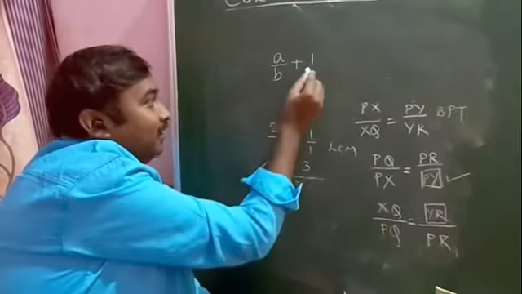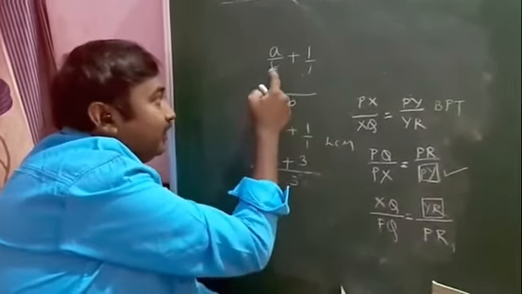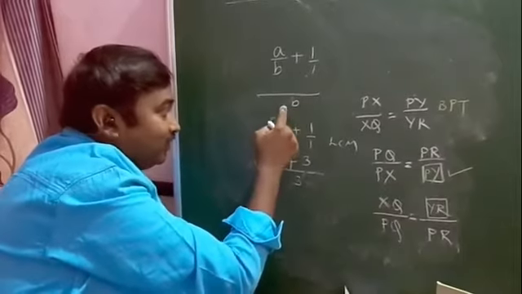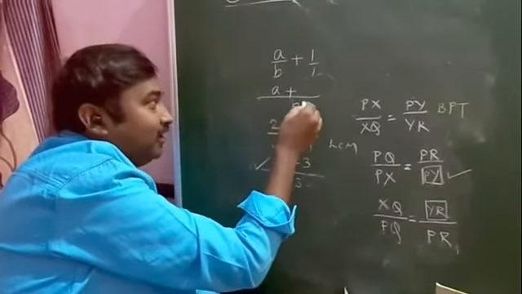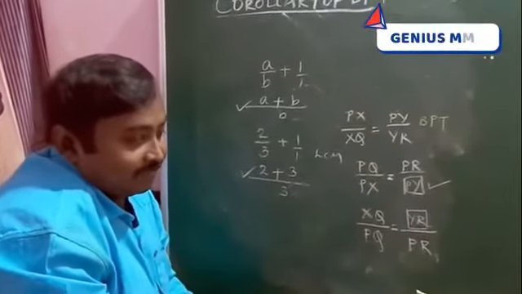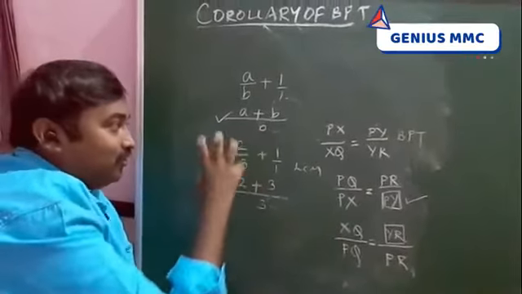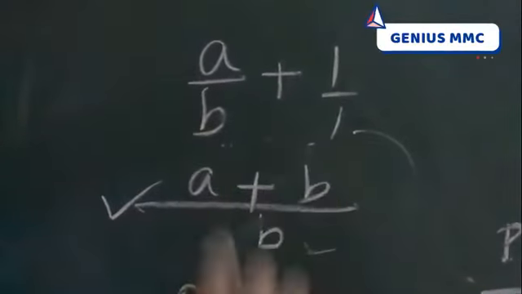Here also take down the LCM, which is B. Here B we cancel, 1 into A is how much? A. Here 1 B's are B. This is the method of doing the LCM. So take down this note, because this is the method of taking the LCM.